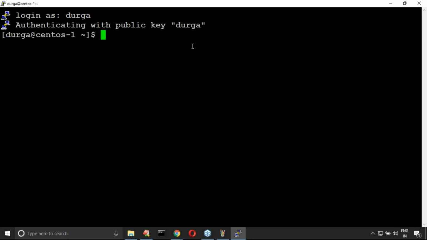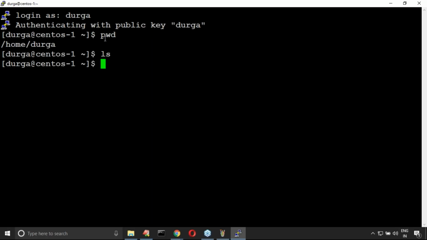If you are not providing that private key, then authentication is not going to happen. If you didn't save that public key on the server instance, authentication is not going to happen. Remember that. Public and private key authentication is happening. This is SSH authentication. This is CentOS. Now pwd: /home/Durga. Now ls.